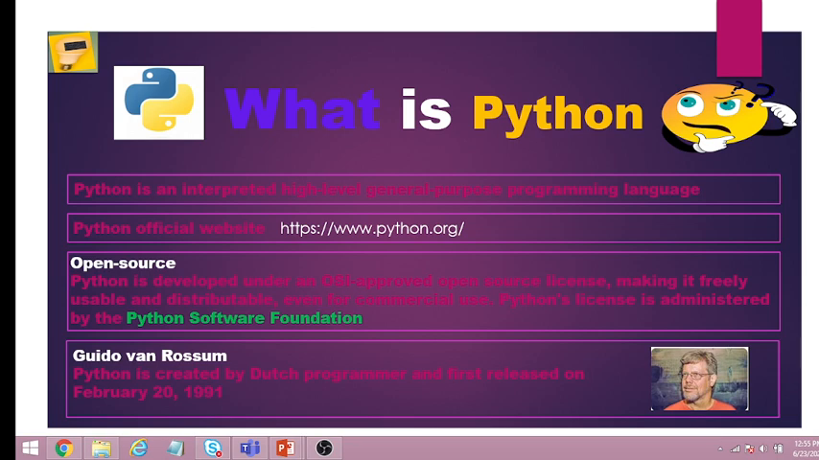Main points: Python is an interpreted high-level programming language. It is a general purpose programming language. Python.org is the official website of Python. Python is an open source programming language. License is free of use. It's maintained by the Python Software Foundation. Guido van Rossum is the creator of Python. We will move to the next slide.